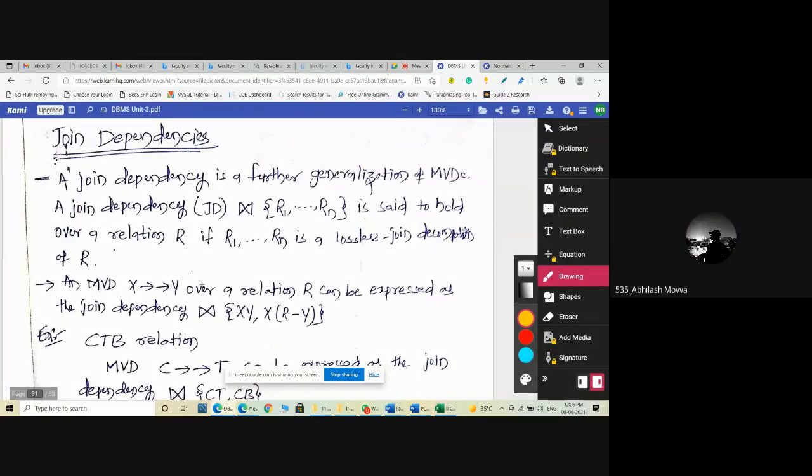Yes, sir. Yeah, that is the joint dependency. First of all, before entering the fifth normal form, the joint dependency is a further generalization of MVD, multi-valued dependencies. A joint dependency, JD, you can represent with this join symbol. R1 to Rn is said to hold over a relation R. That is, you decompose R into R1, R2, R3 up to Rn. These many relations we can decompose from R, and it must contain the joint dependency.